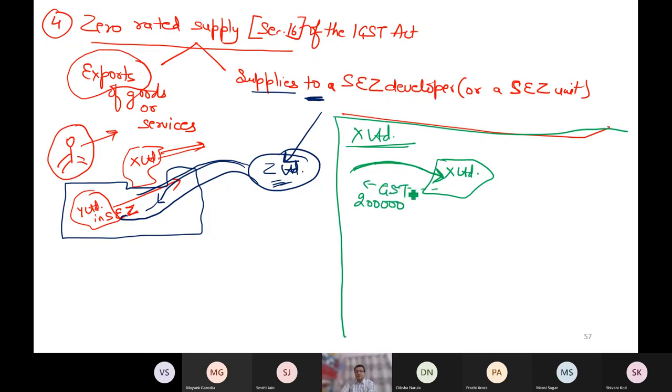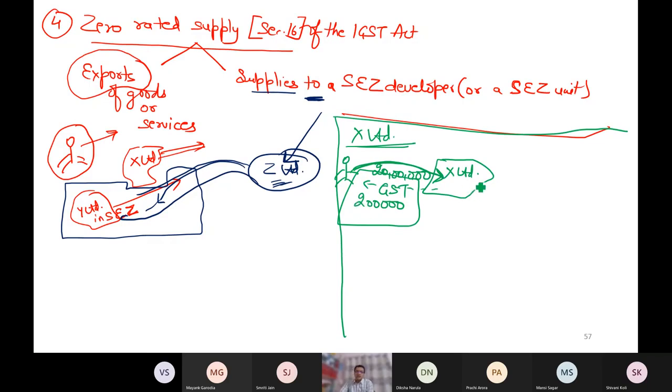So everyone who purchased as a recipient has to pay the tax. This company purchased something and paid 2 lakh as GST. For example, the value of goods was 20 lakh and at 10%, 2 lakh is the GST paid.